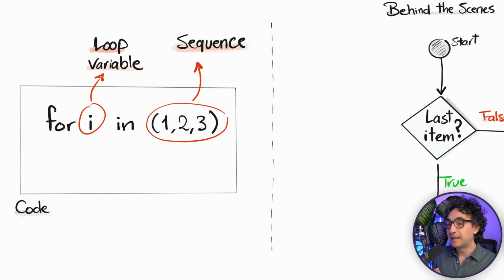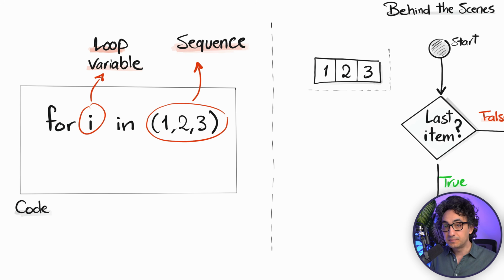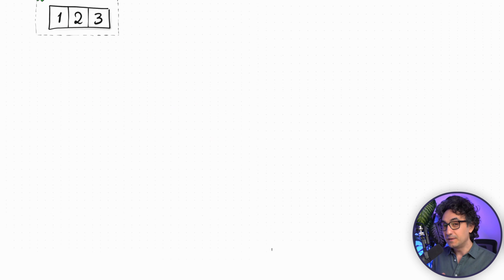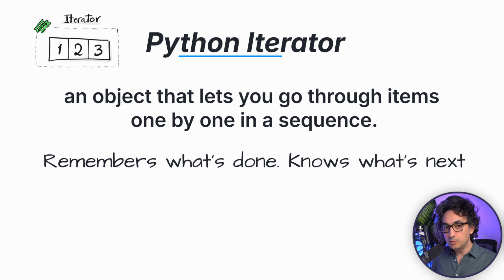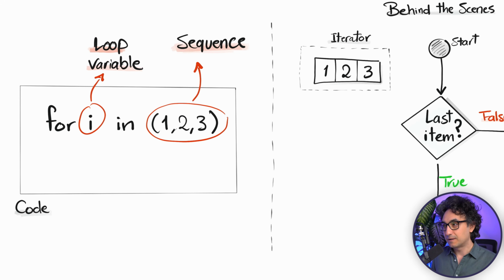And now Python behind the scenes is gonna take this sequence and create out of it an object in the memory called an iterator. This iterator is responsible for knowing where we are currently in the loop and what is the next item in the sequence. So it keeps track of what is already done and what is next. So with that, we have now the setup, the configuration of our for loop.